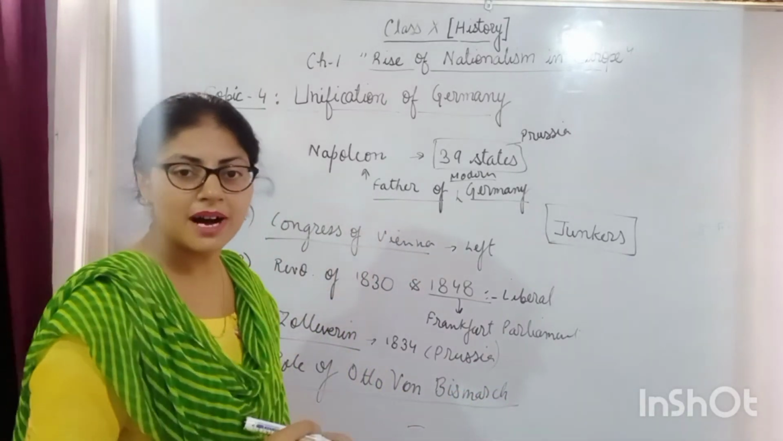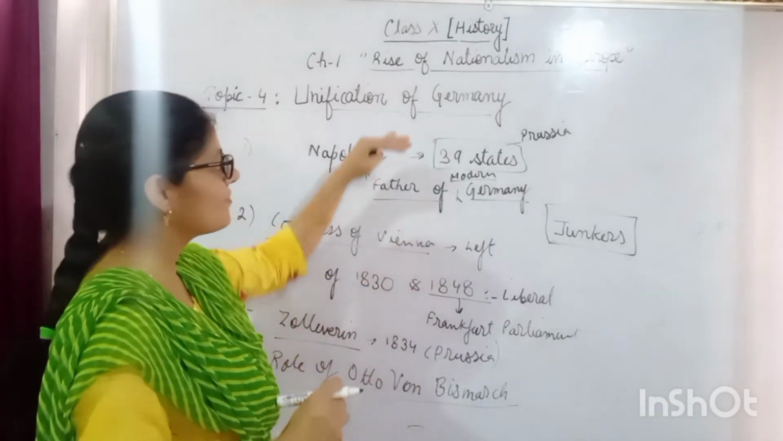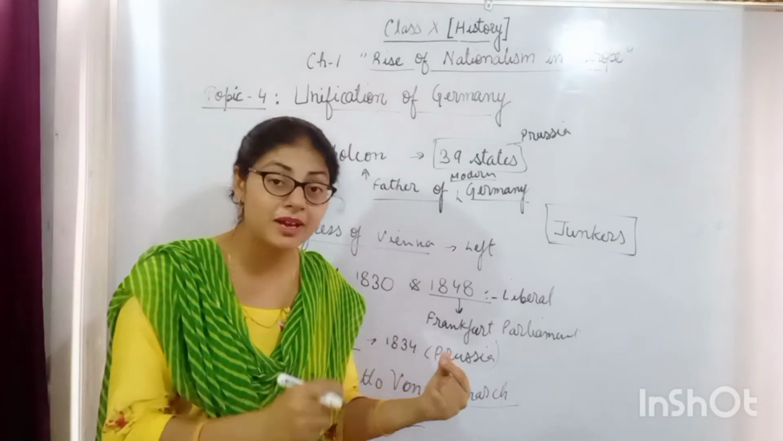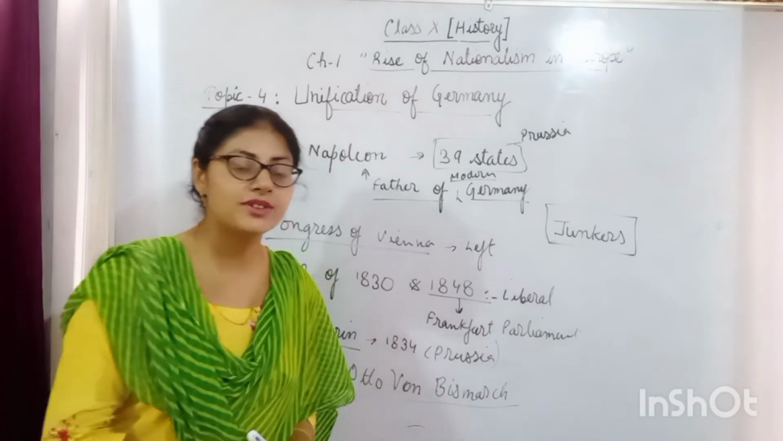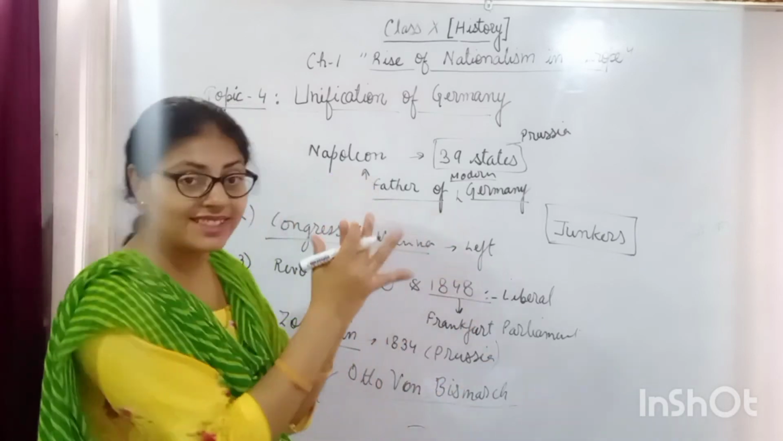Otto von Bismarck, also known as the chief architect of the German unification. क्या कहलाता है? Chief architect, because he played a very important role in the unification of Germany. And how he unified the Germany?